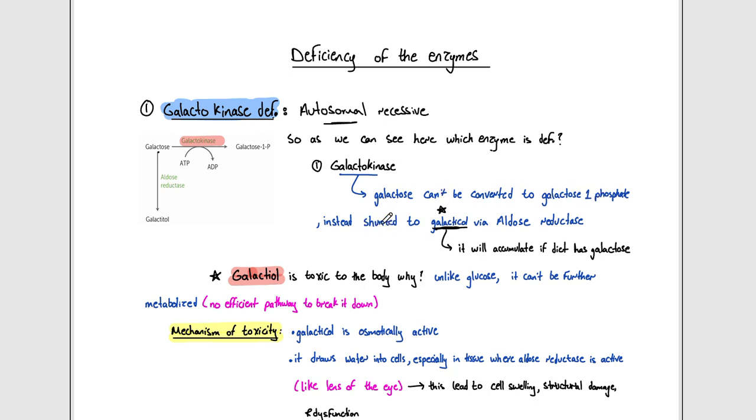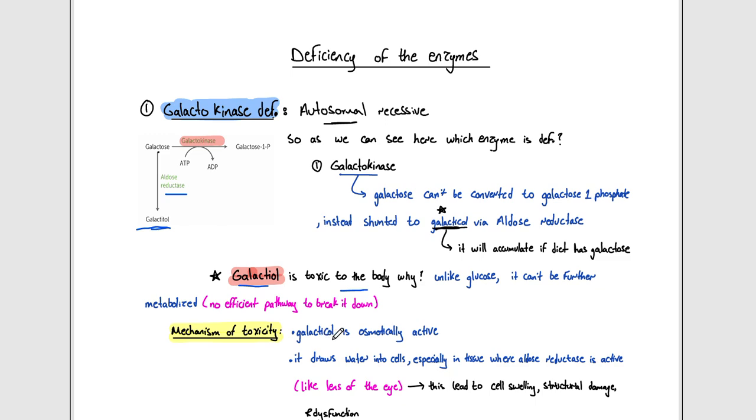Instead of that, the galactose will be shunted to the second pathway, which is the galacticol, using which enzyme? Aldose reductase. So if our diet has galactose in it, galacticol is going to accumulate, and the galacticol is toxic to our body. Why is it toxic? Because, as we said previously, galacticol will not be metabolized further, so it will stay and accumulate. And why is it toxic?